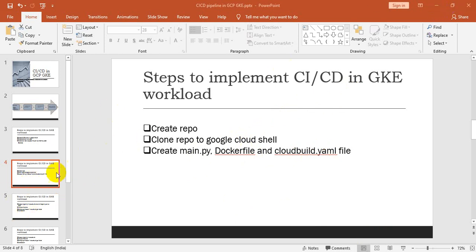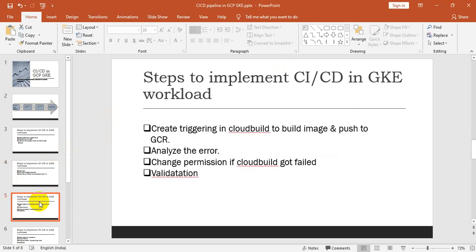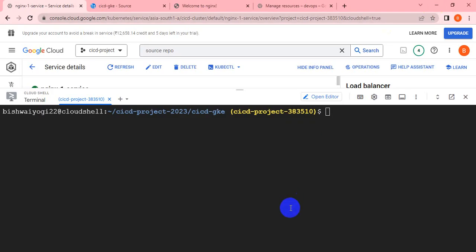So what can I do now? Let me go to the next PPT. Yeah, so here we have to create the trigger in cloud build. Okay, in cloud build we have to define the cloud build YML file, so that it will check the cloud build YML file to build the image, then it can post the image to the GCR. So let me go to Google Cloud Build now.